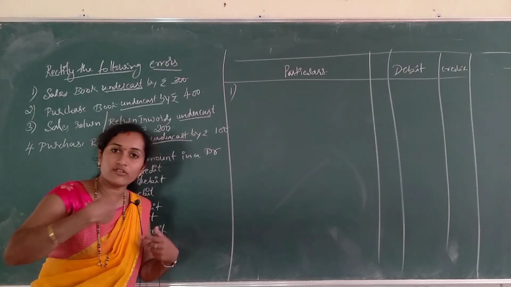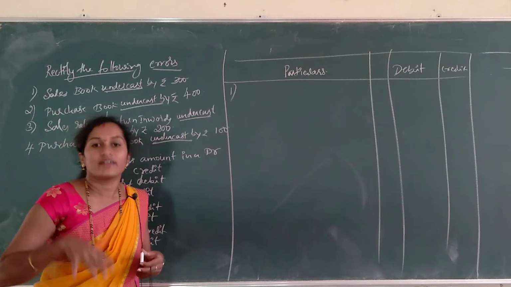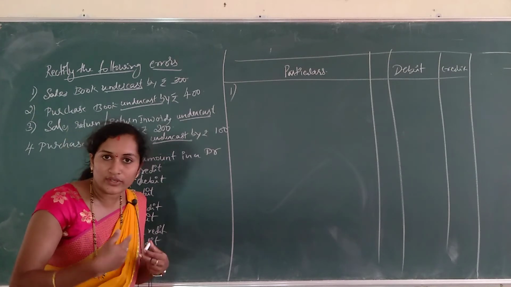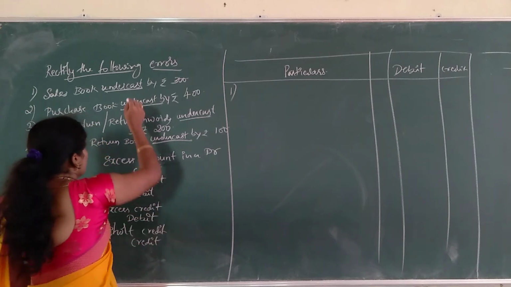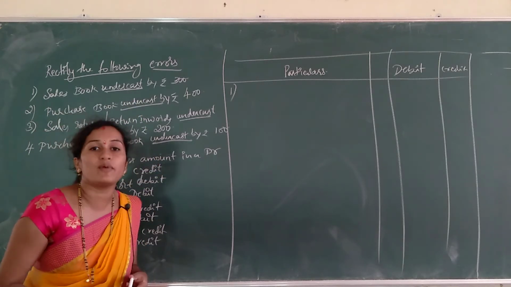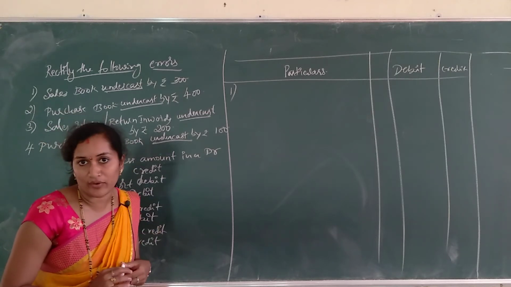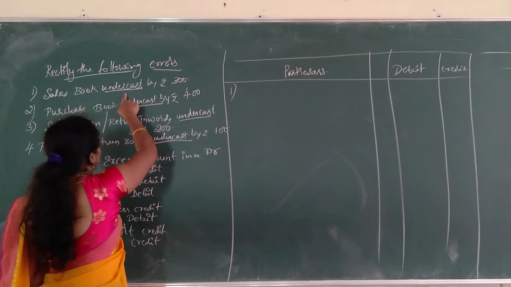Excess amount means we have to give another account, that is if it is debit we have to give credit, if it is credit we have to give debit. But in this case undercast, that is a short amount, it shows a lower amount than the actual. ಕಡಿಮೆ ತೋರಿಸ್ತಾ ಉಂಟು amount actually ಗಿಂತ. ಅವಾಗ ಏನು ಮಾಡಬೇಕು ನಾವು?